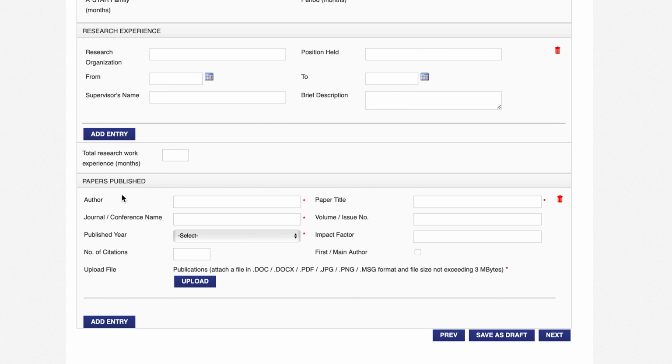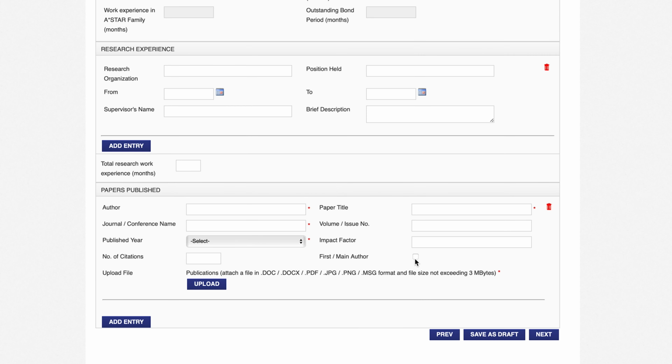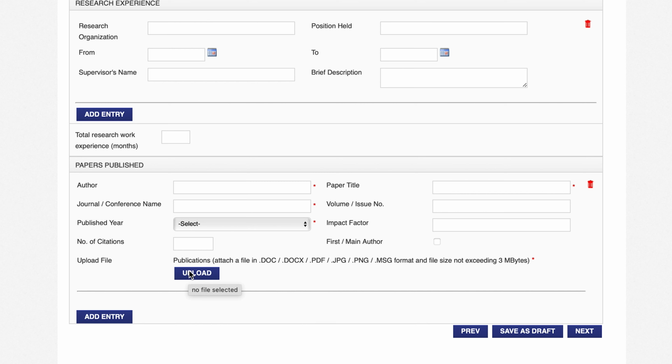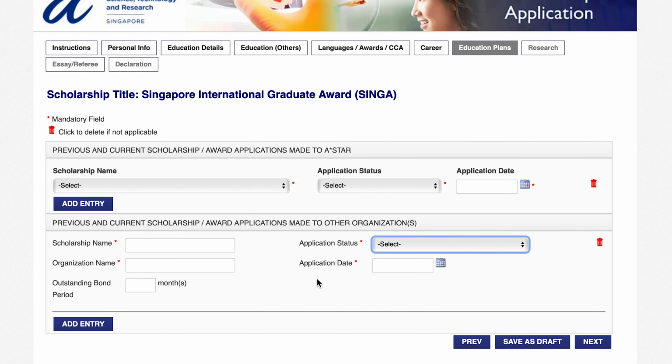Next is papers and publications. So if you have any paper and publication, then give the information. Write the author name, journal conference name, then publish year, number of citations, paper title, volume, issue number, impact factor. If you are a first or main author, then check this. Upload the file of your paper, and then click here save as draft, and next is education plans.